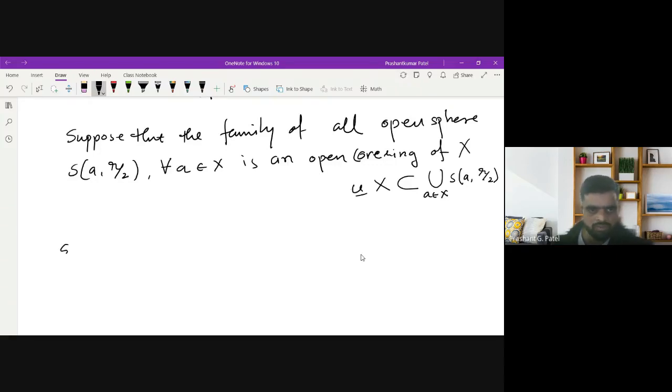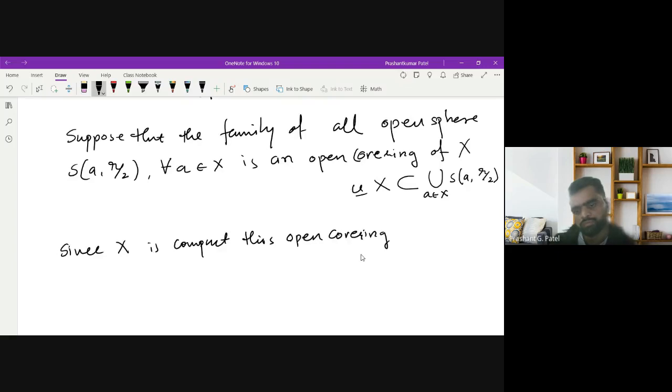So since X is compact, this open covering contains a finite subcovering.